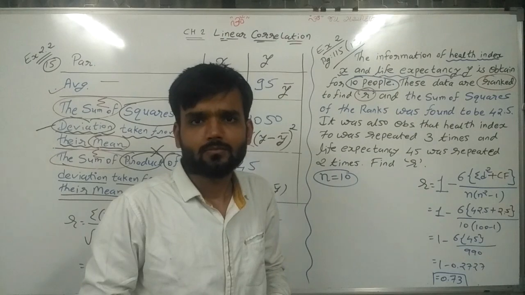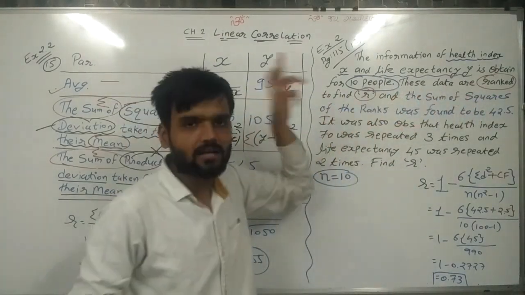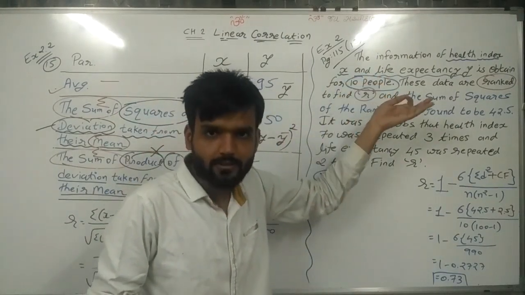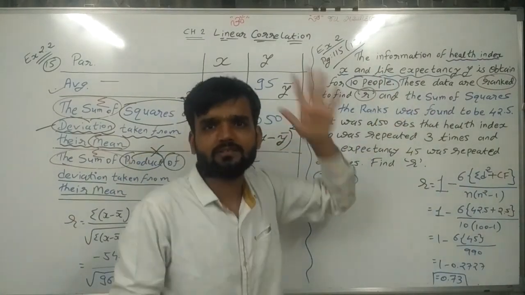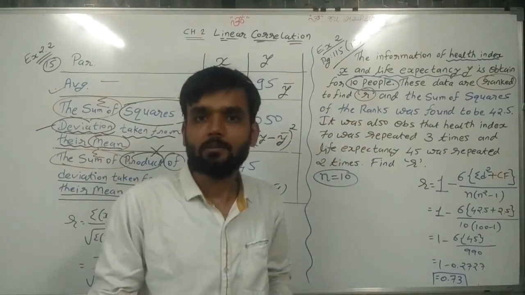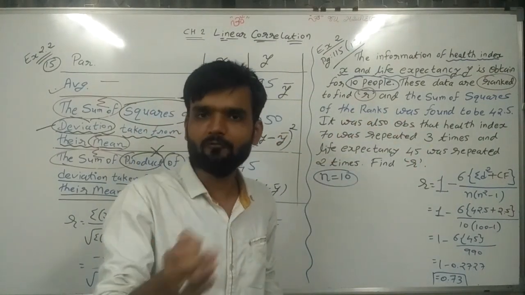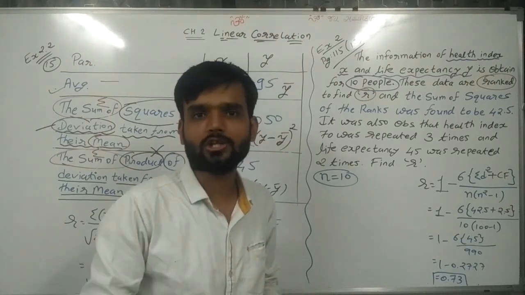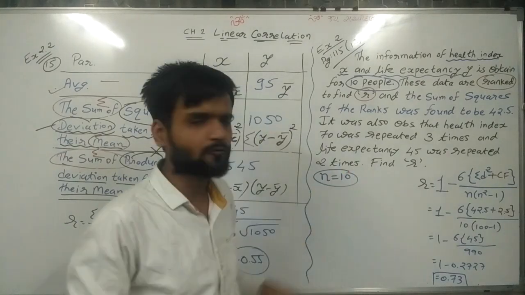So first of all, this data are ranked to find R. It means by reading this statement, we can know it is a rank correlation. This sum is a rank correlation sum because data are given ranked.